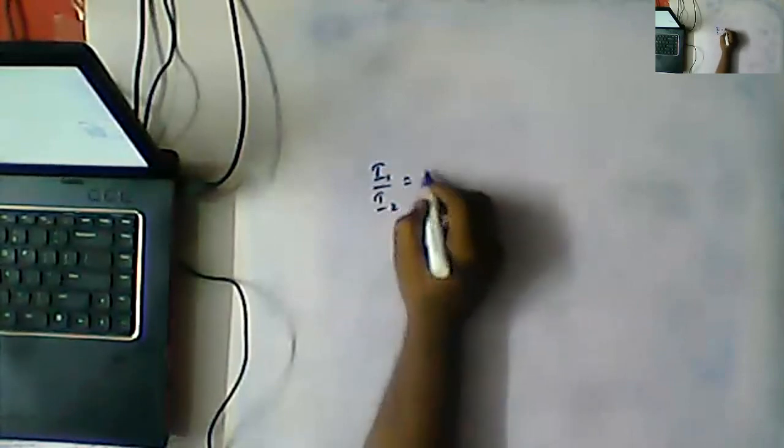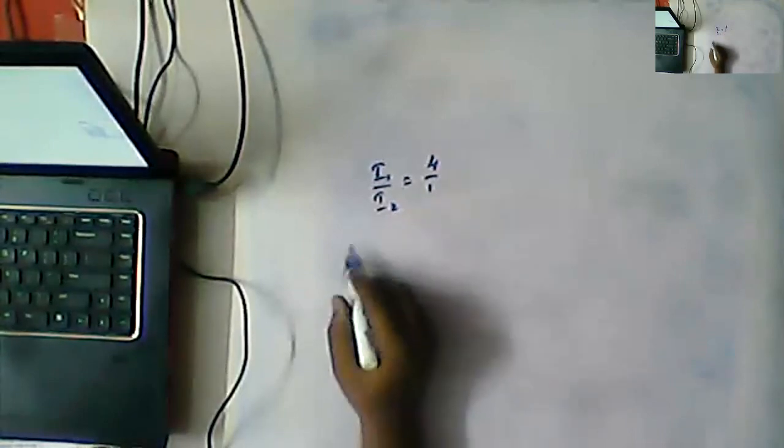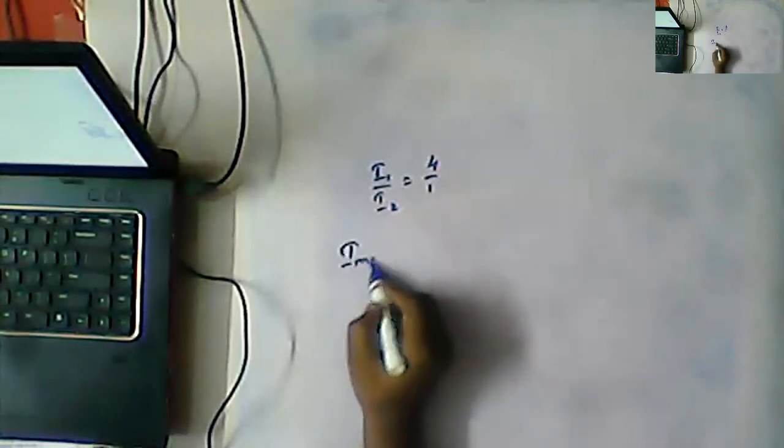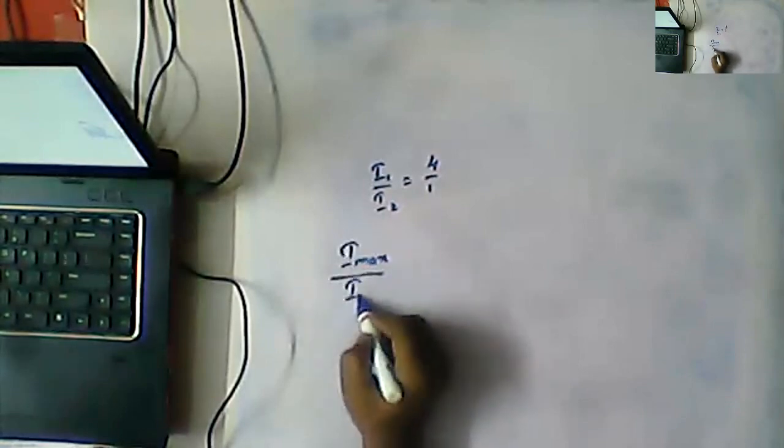Okay, so what is given, Nana? I1 by I2 is equal to how much they gave, Nana? 4 by 1. Now what we require is I max by I minimum.